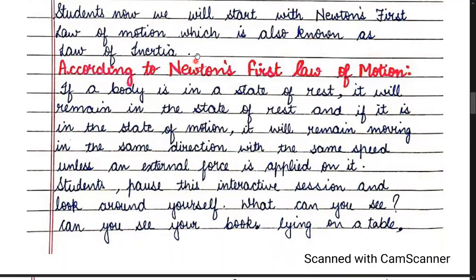So children, Newton's first law of motion is also known as the law of inertia. According to it, if a body is at rest, it will continue to remain in the same state of rest. And if it is in a state of motion, it will remain moving in the same direction with the same speed.